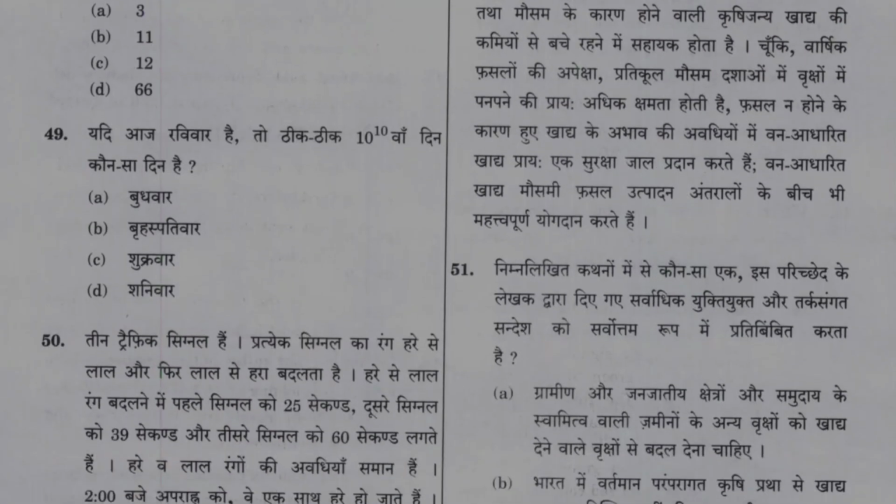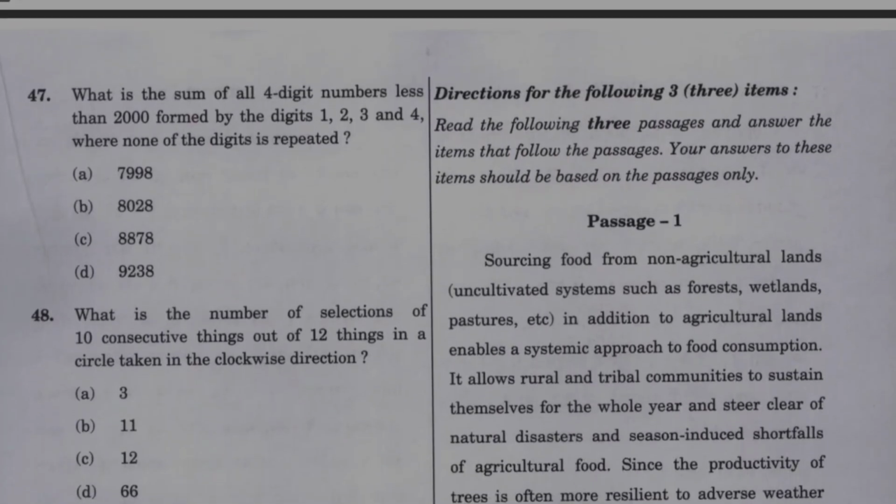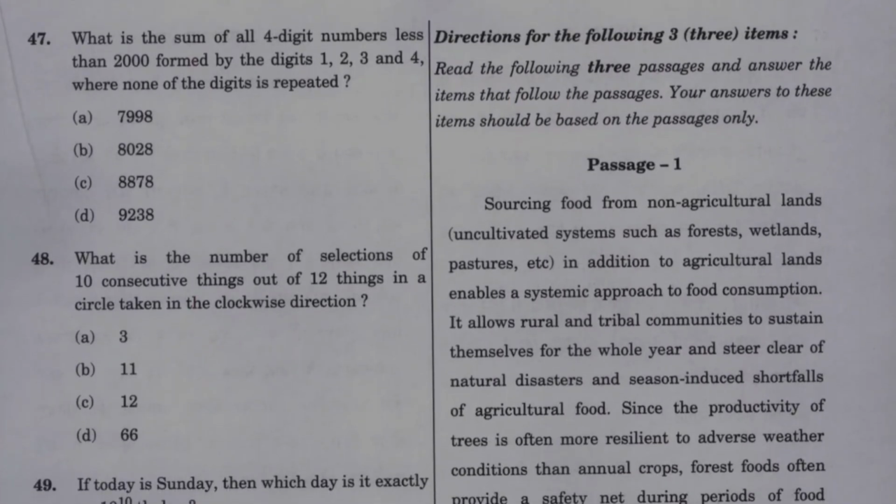Question number 47. What is the sum of all 4-digit numbers less than 2000 formed by the digits 1, 2, 3 and 4, where none of the digits is repeated? Option A 7998, option B 8028, option C 8878, option D 9238. Answer is option number A, that is 7998.